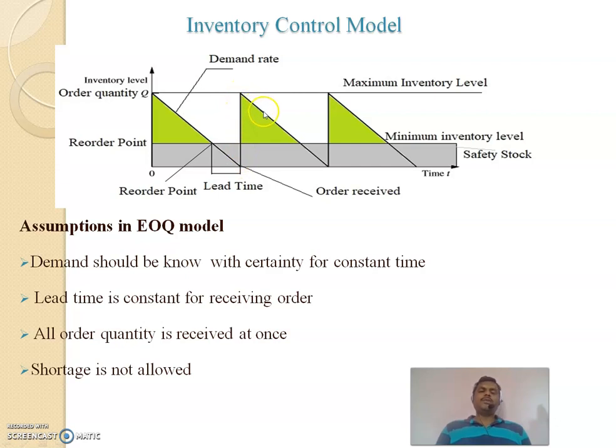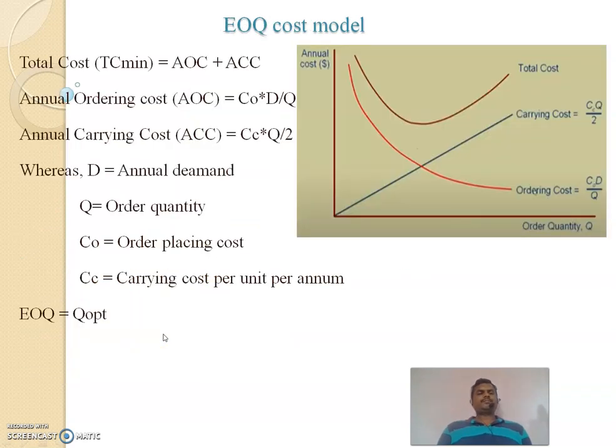After that, again we will use the stock up to this point. Again we will order, then we will receive the order, then the stock will be this much. Similarly, we will follow this path. These are the assumptions we have to follow during this model, during this situation. And these assumptions will be used during problems.